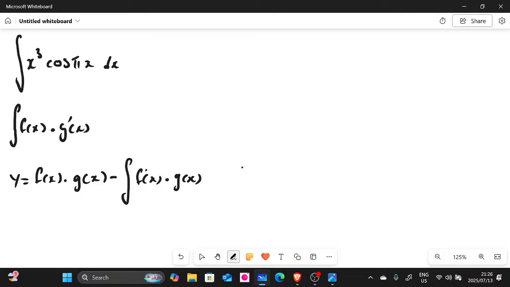But because this one has x to the power of 3, it goes further. But for now, this is the basic. Now remember the list. It goes like this, the priority list, we have